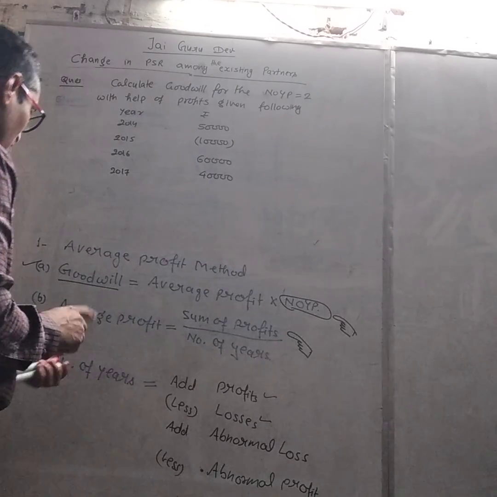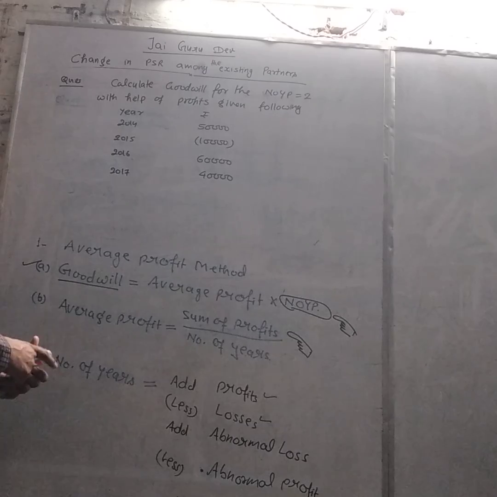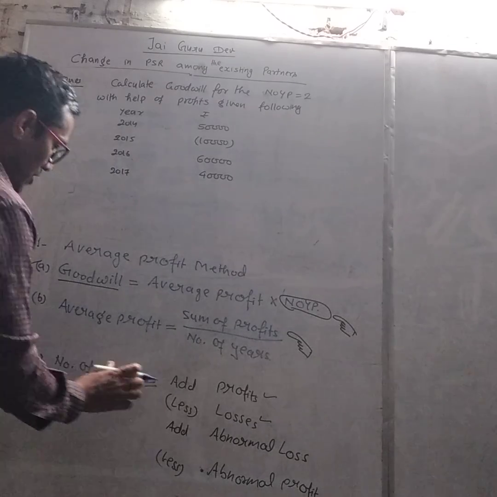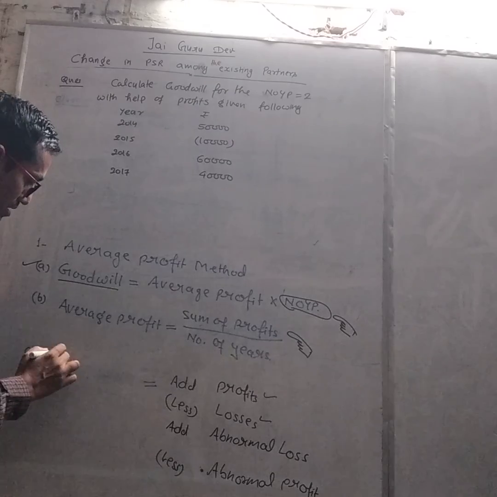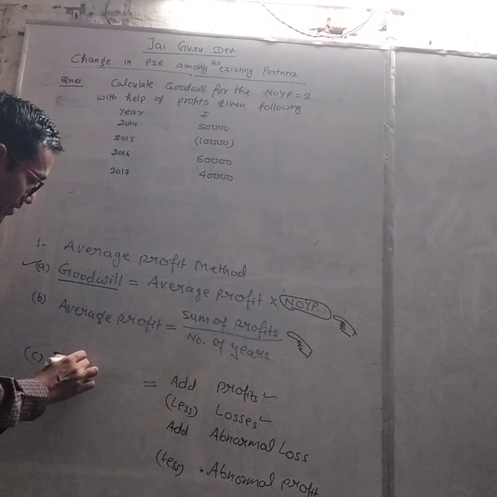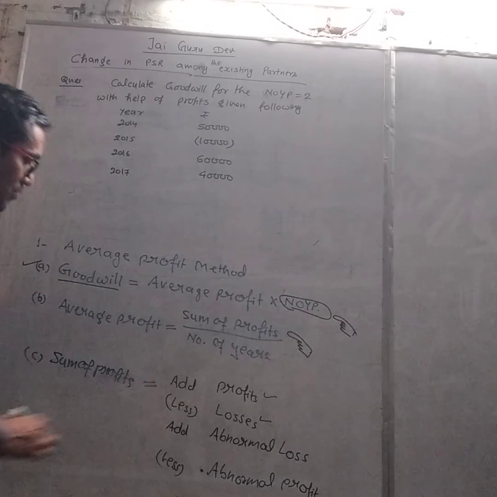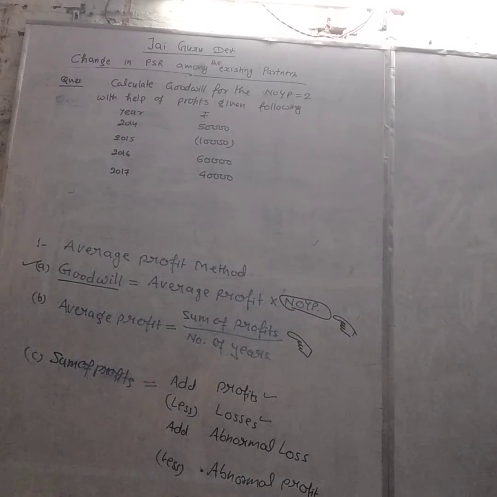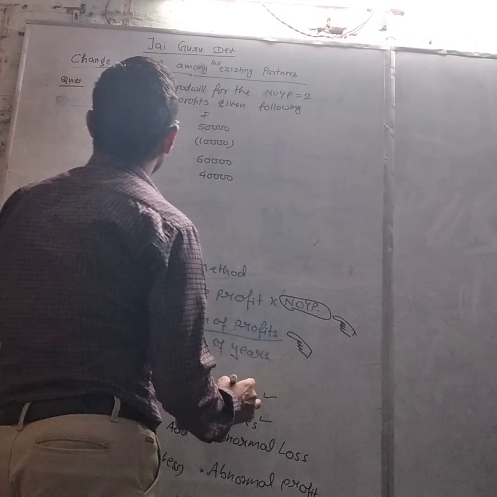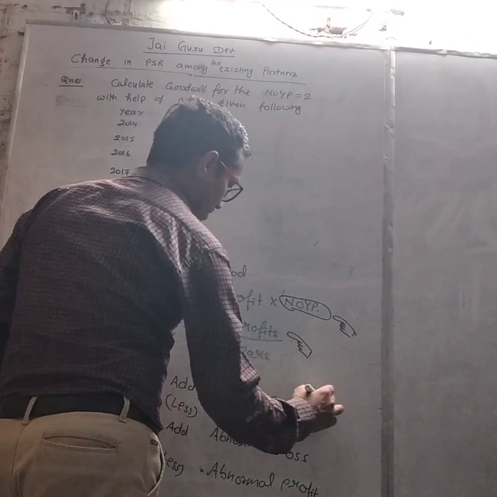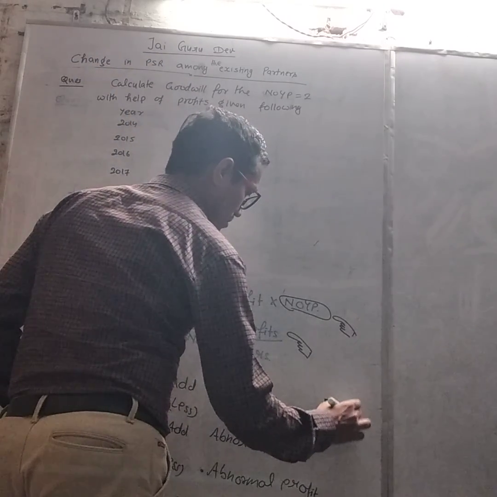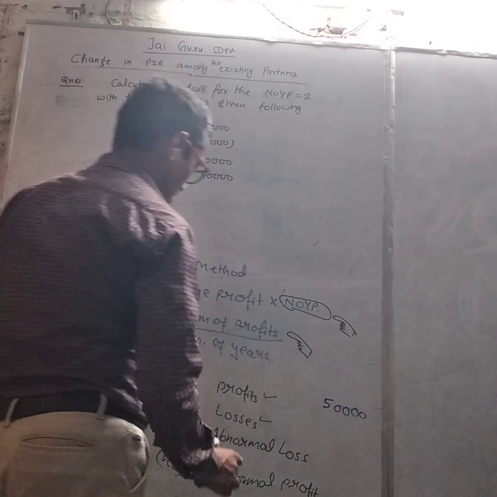As I told you before, first of all we have to calculate the sum of profits. Profits we have 50,000, done.